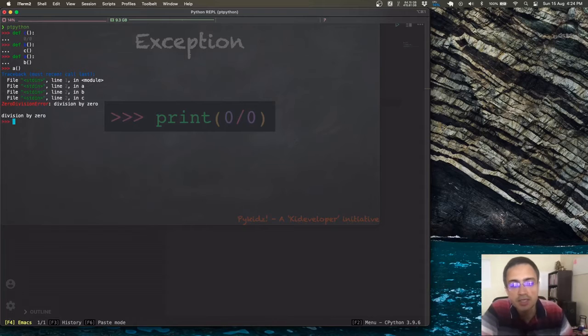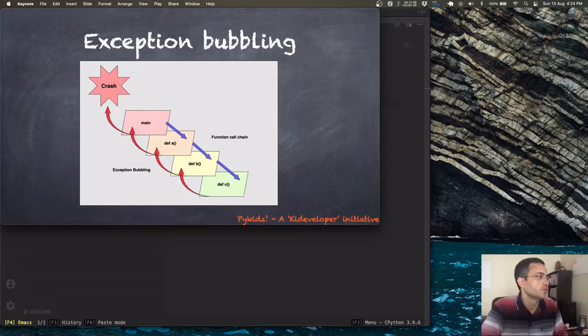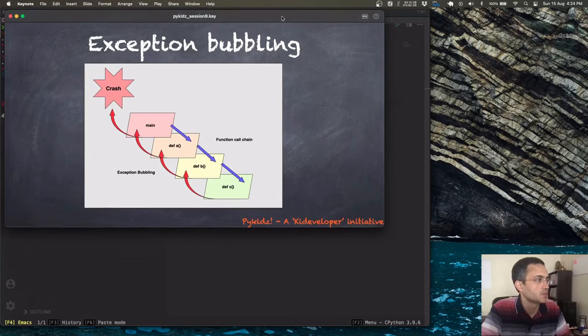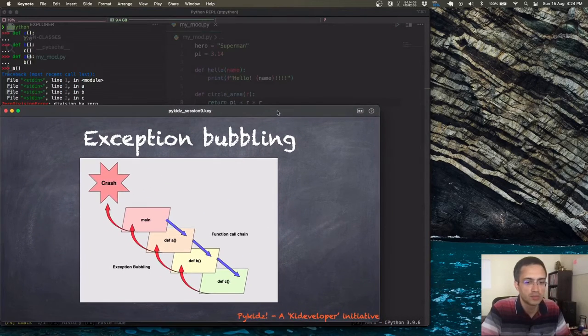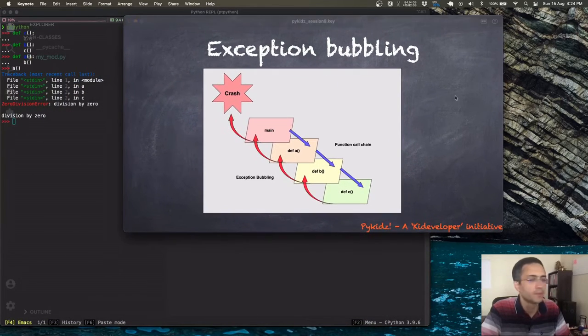So let us try to understand what is happening here. The function call happens as A, B, C, right? Let us use this and try to understand. Hopefully you can see both. So function call happens, so the main, that is the REPL itself, right?